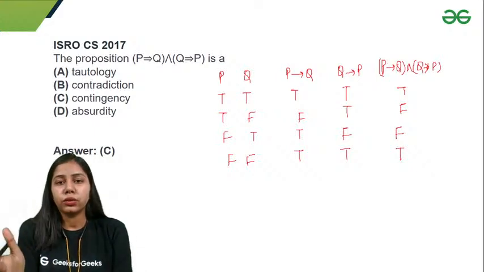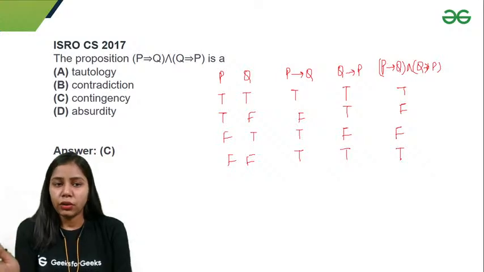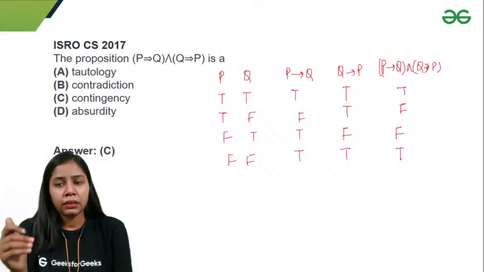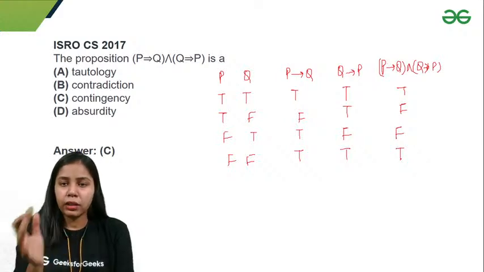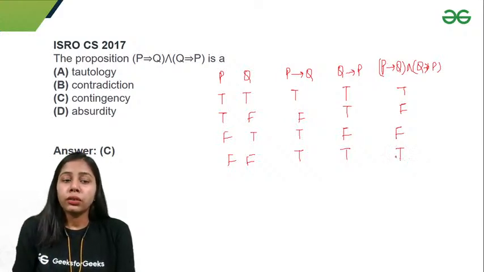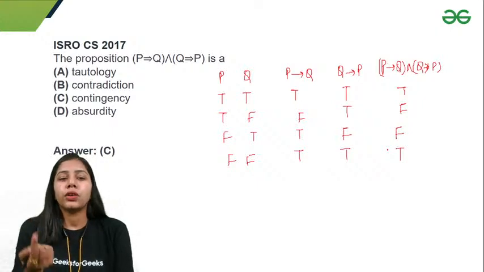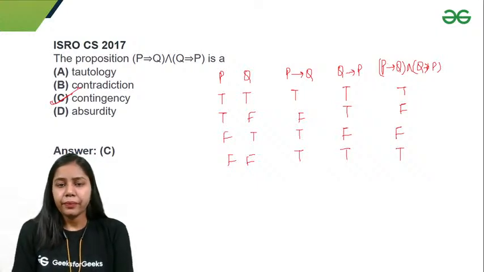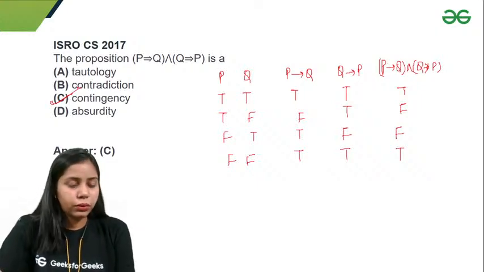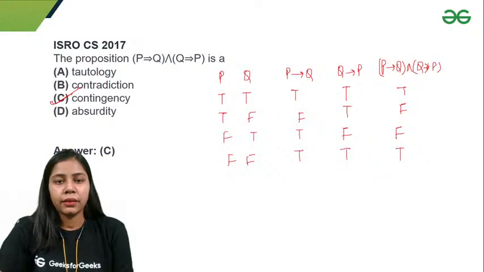So I can see that this is not a tautology because at the end I am not getting all the truth values as true. It is not a contradiction because I am getting both false and true values, so all the truth values are not false. So we know that if it is neither a tautology nor a contradiction, it is a contingency. So here option D is correct.